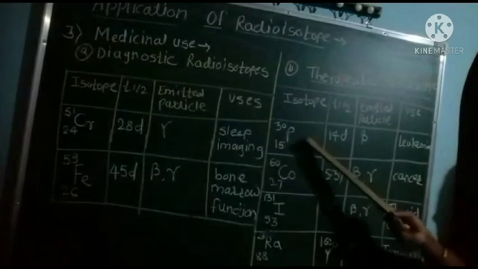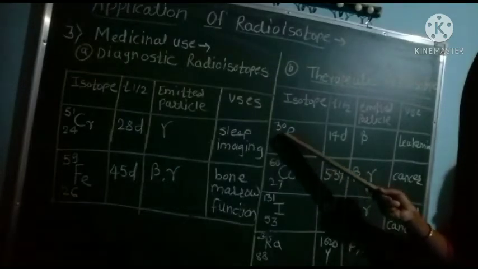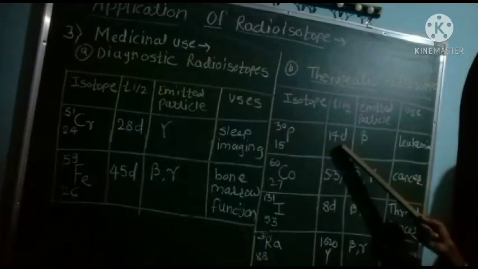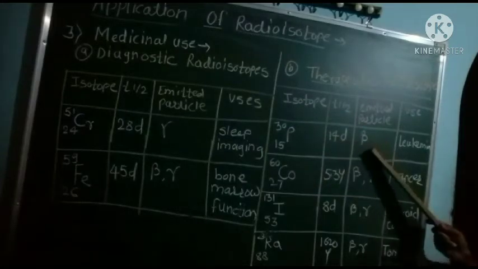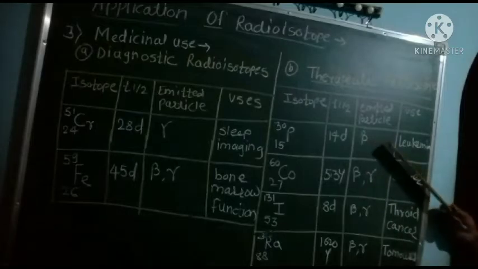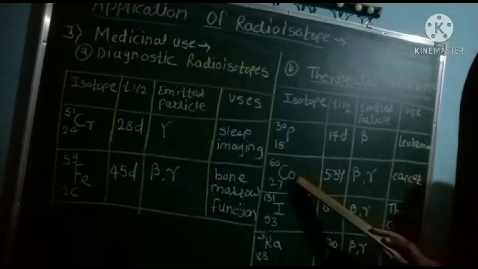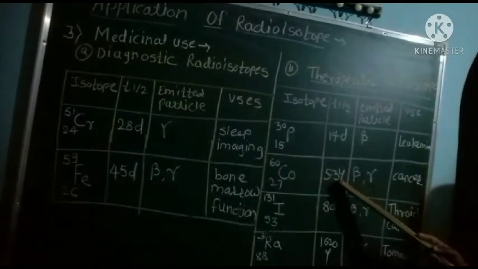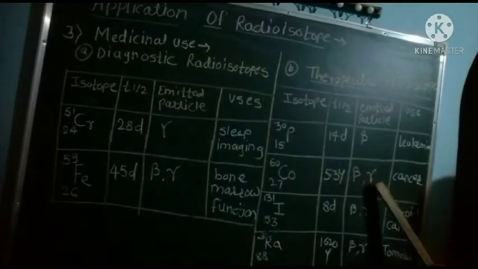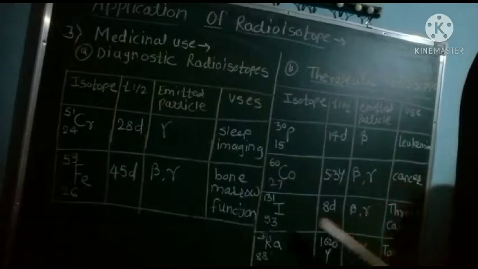For example, phosphorus-32, having a half-life of 14 days, emits beta particles and is useful in the disease leukemia. Cobalt-60, having a half-life of 5.3 years, emits beta and gamma particles and is used in cancer therapy.